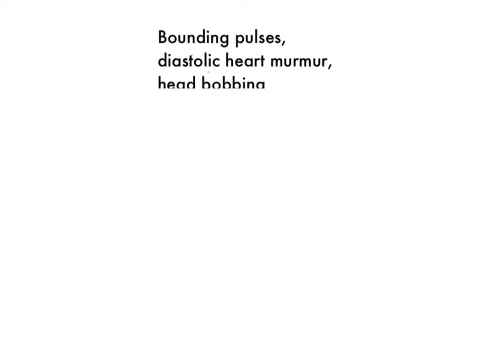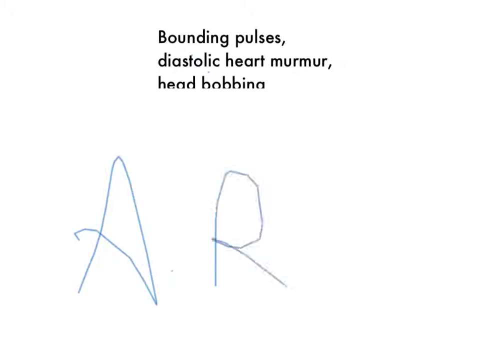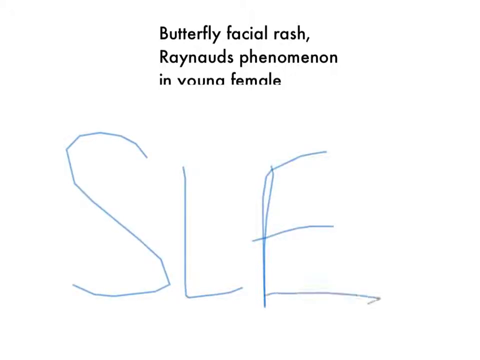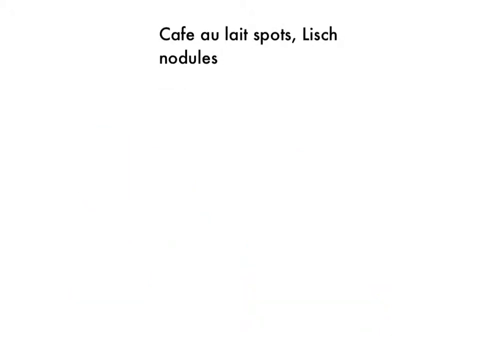Bounding pulses, diastolic heart murmur, and head bobbing. This is aortic regurgitation. Remember, the blood will come back into the left ventricle, and you'll get an increased stroke volume causing all these things. Butterfly facial rash, Raynaud's phenomenon in a young female. It's pretty easy. It's SLE. Okay? What's the other thing we could be looking at? We might see that later.